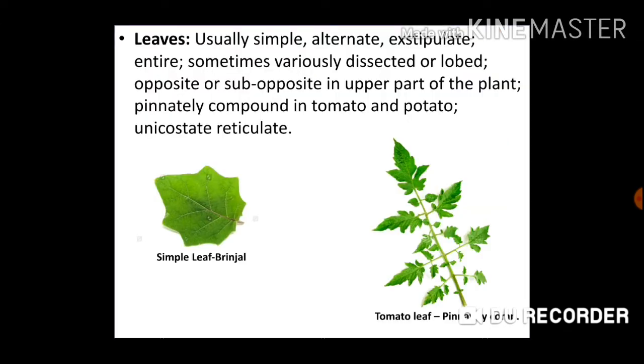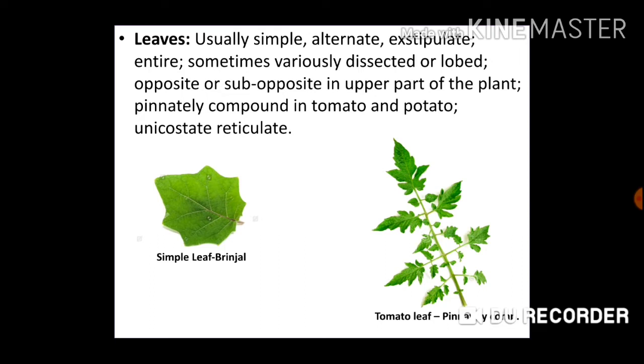Then coming to leaves, usually the leaves are simple. Simple is a type of leaf where the lamina is entire and it has not been dissected. Then it is alternate. Alternate is a phyllotaxy where each node is having only a single leaf, that is called alternate phyllotaxy. Leaf is exstipulate, that means it is without stipule.